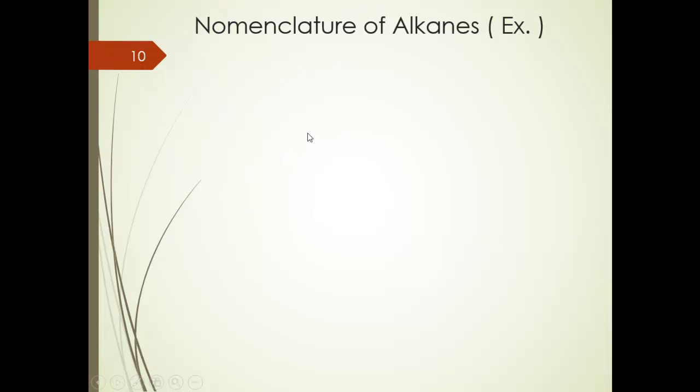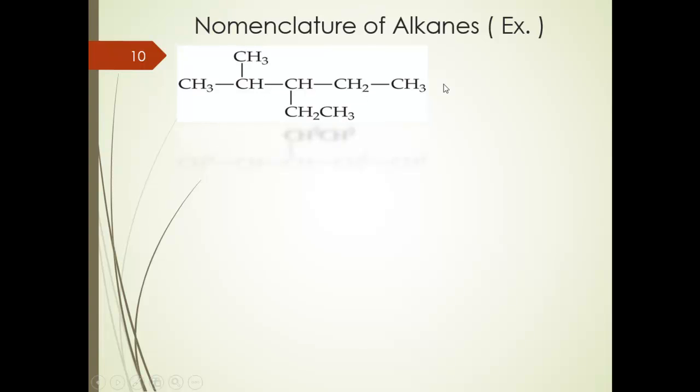Okay, some examples for the naming of alkanes. First, here we have CH3, CH attached to a methyl group, and CH attached to an ethyl group, and CH2, CH3. How can I name this? First, I will choose the longest chain or the parent chain.